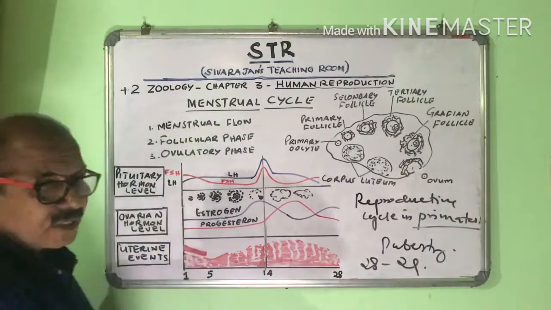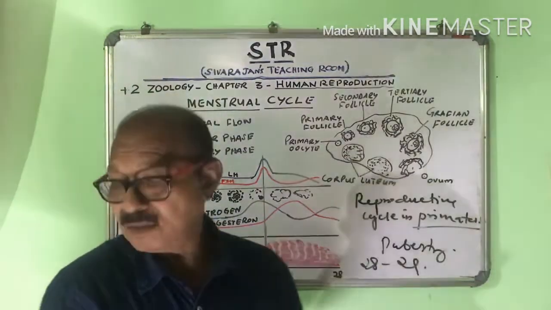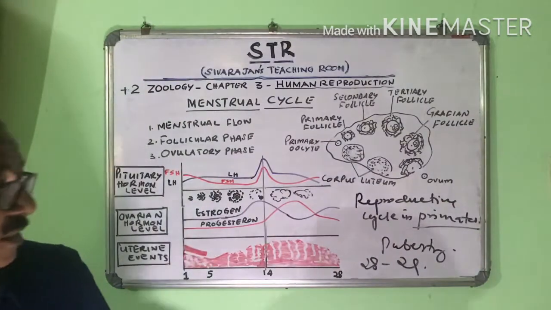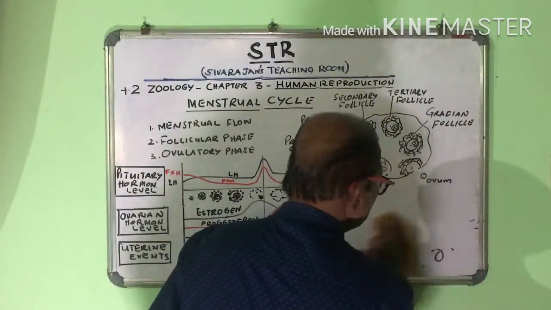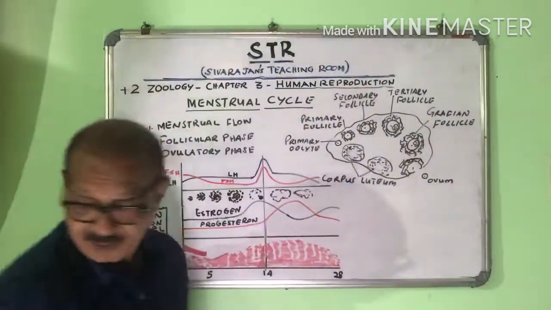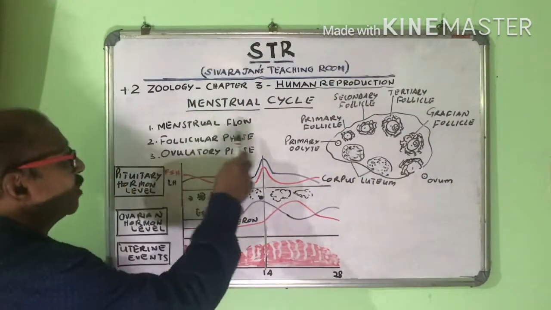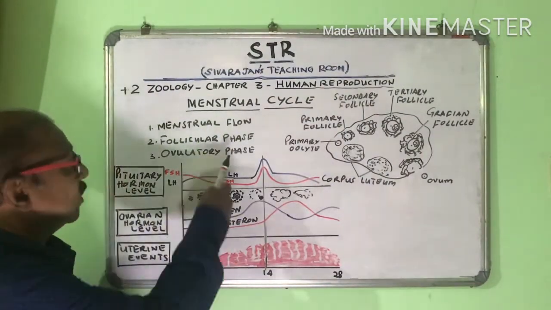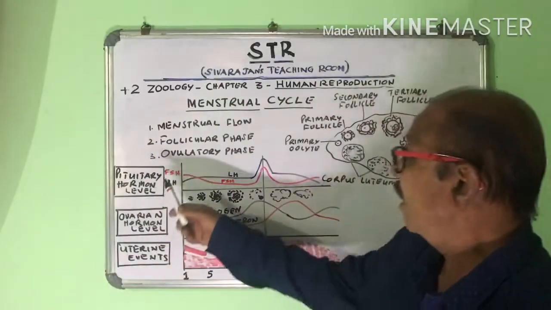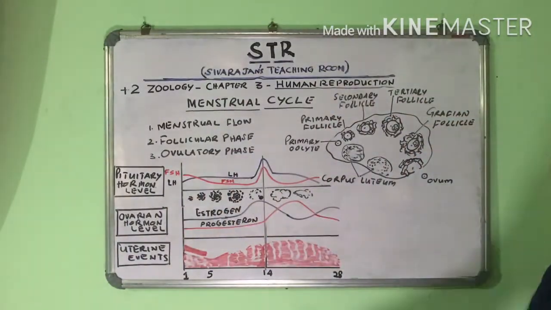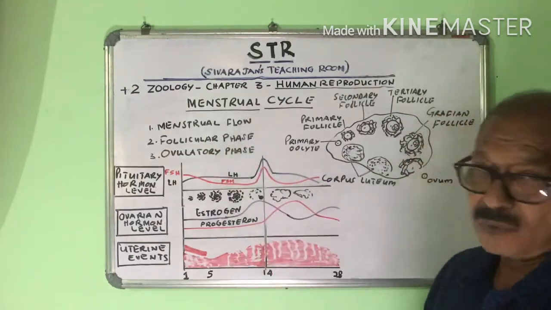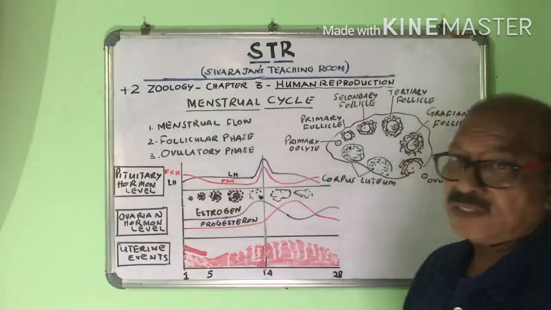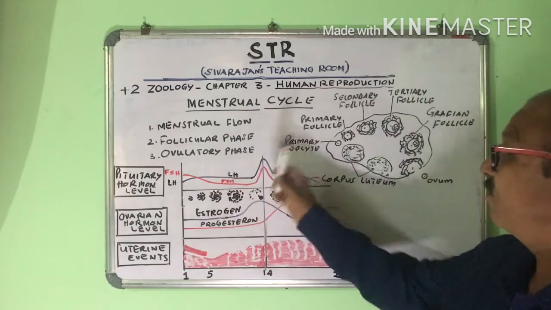And the menstrual cycle has got 3 stages. What are they? They are the menstrual flow, follicular phase, and ovulatory phase. So the menstrual cycle includes 3 stages: menstrual flow, follicular phase, and ovulatory phase.